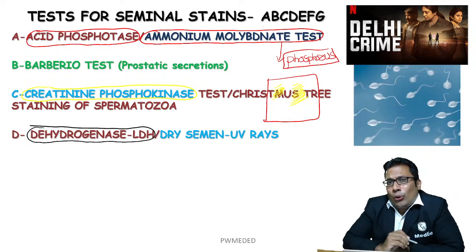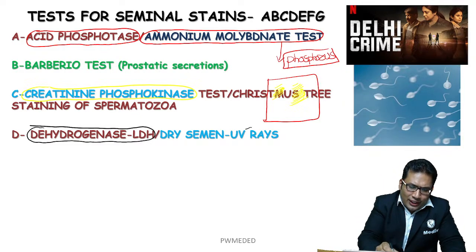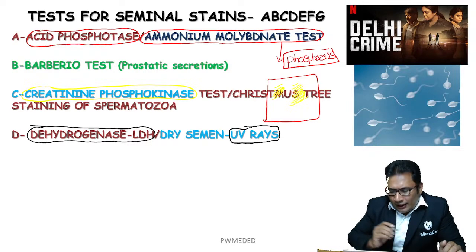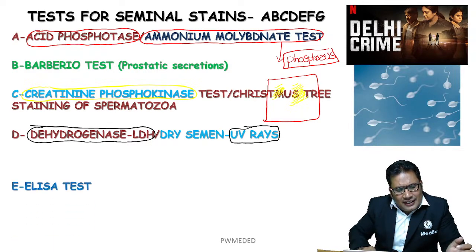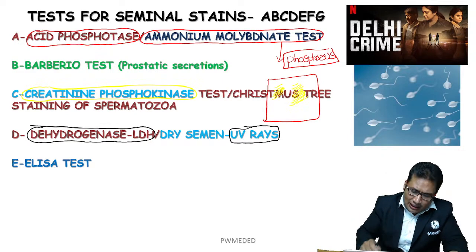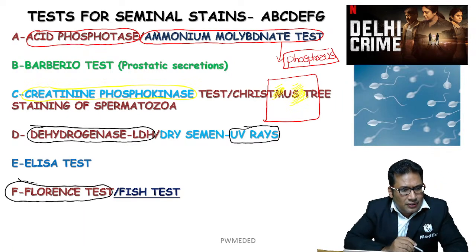And one more question asked in the exam, especially in FMGE exam: how to detect dry semen, dry seminal stain, which can be detected by using UV rays, by using Wood's lamp. Okay, then E for ELISA test, very simple, and F for Florence test. So this is also asked in one of the exams. Florence test.